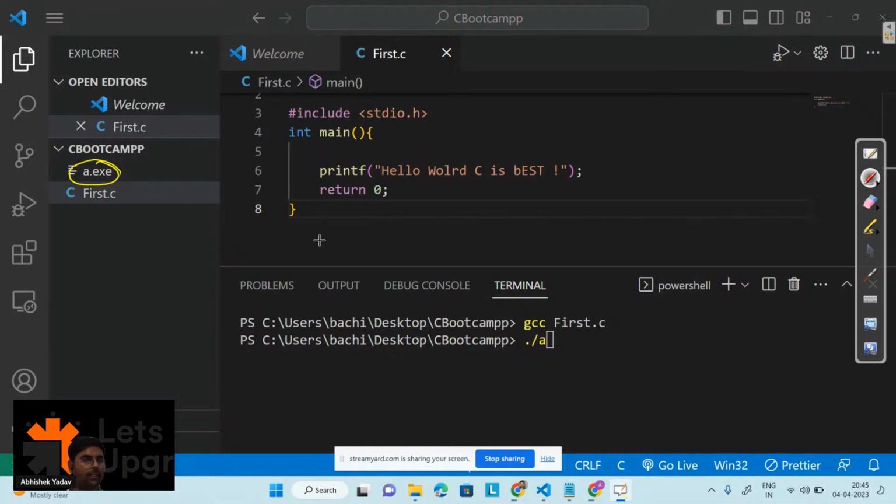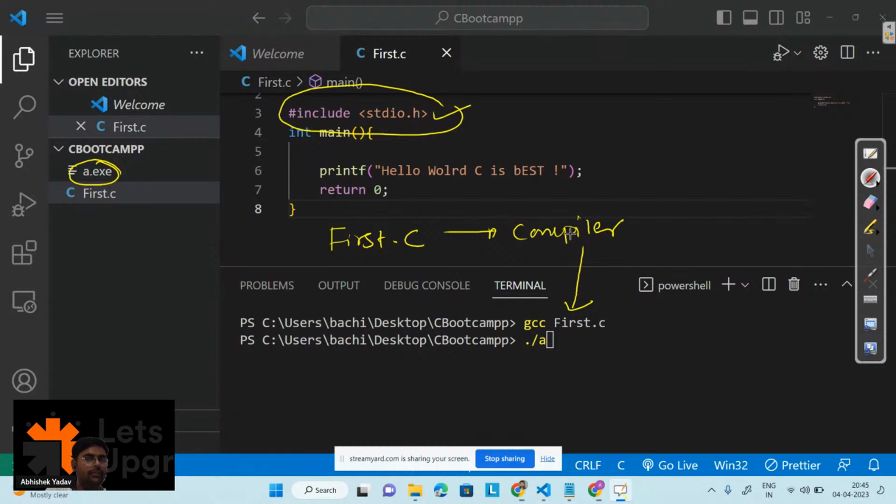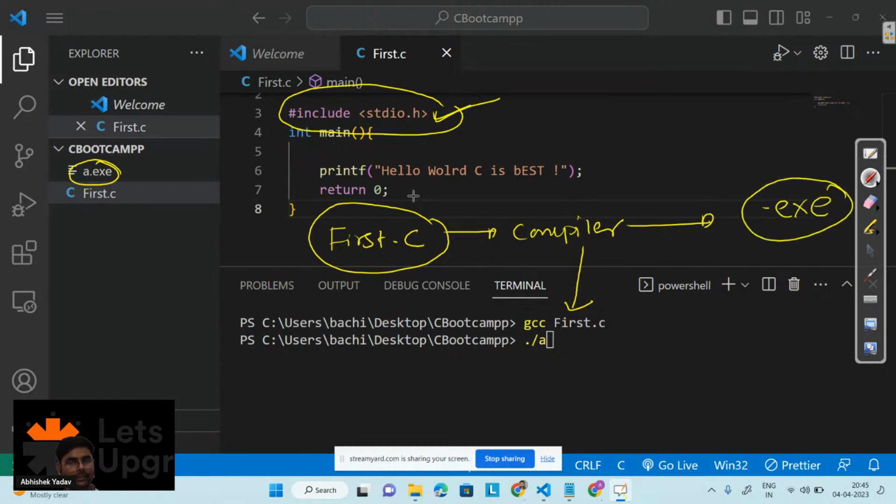So what we are doing here: we have first.c, that is our source code, that is compiled by the compiler. And how have we done that? With the help of gcc first.c. After that, the compiler will see whether there is any syntax error, whether there is any programming language error or any rule you are missing. Basically we were missing stdio.h, that's why the compiler threw an error, right? The moment I resolved that issue, I'm not getting any error, and the compiler has converted this first.c file into an executable file, that is .exe, right everyone?